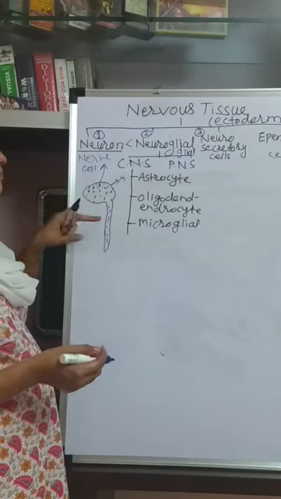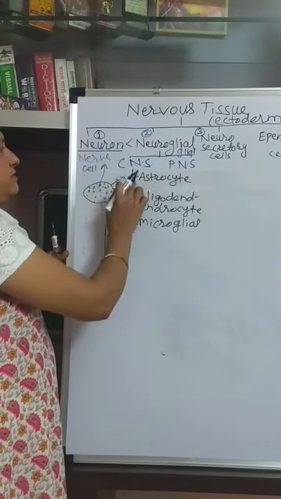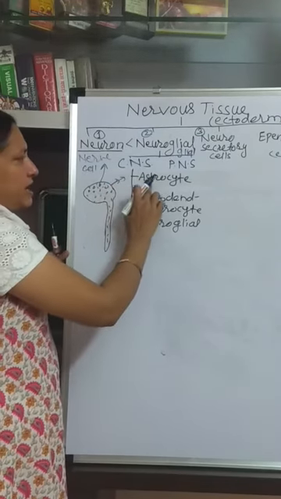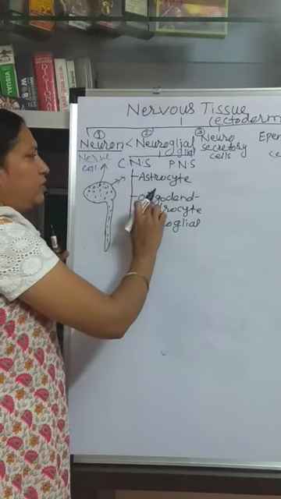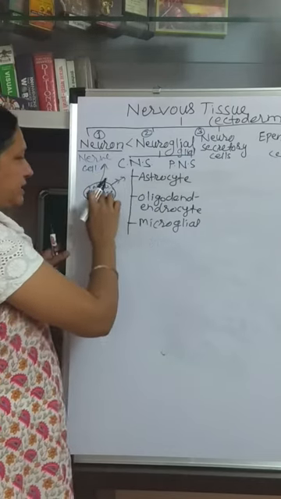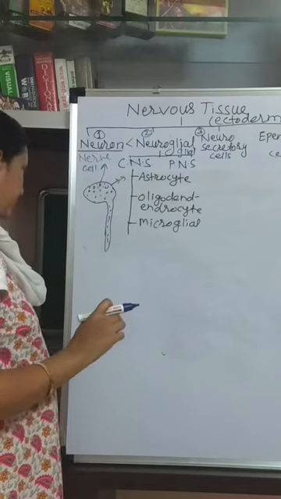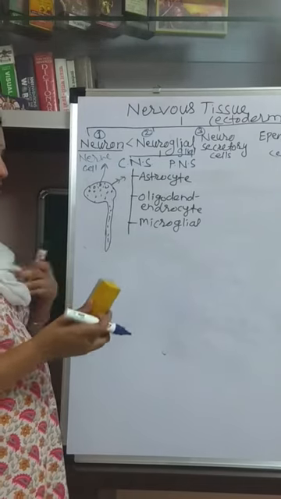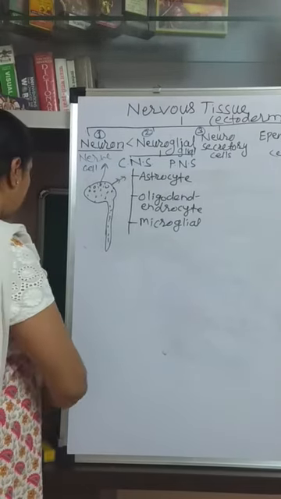Now in the central nervous system, in the brain, the astrocyte cell, the oligodendrocyte cell and microglial cells are present. Now one by one we discuss the functions of all these types of cells.